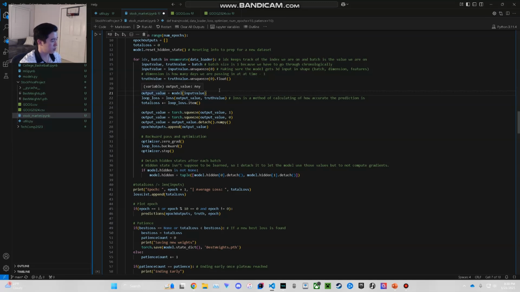The model returns output values, what it thinks is the correct close price of the next day. Then I compute loss, which is a calculation of how far the model predictions were from the truth value.